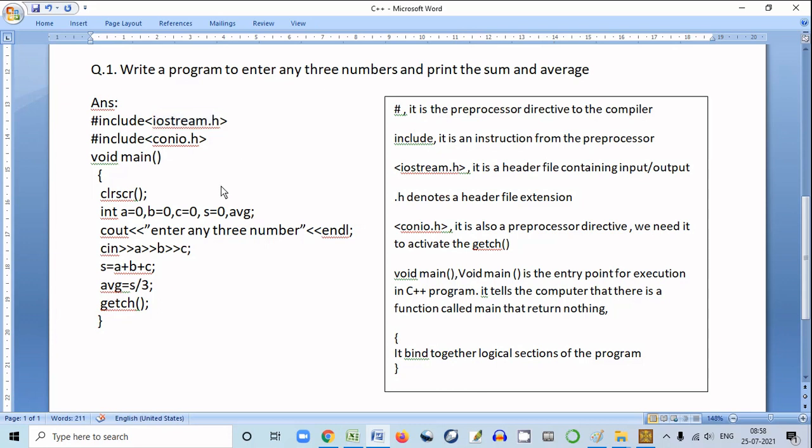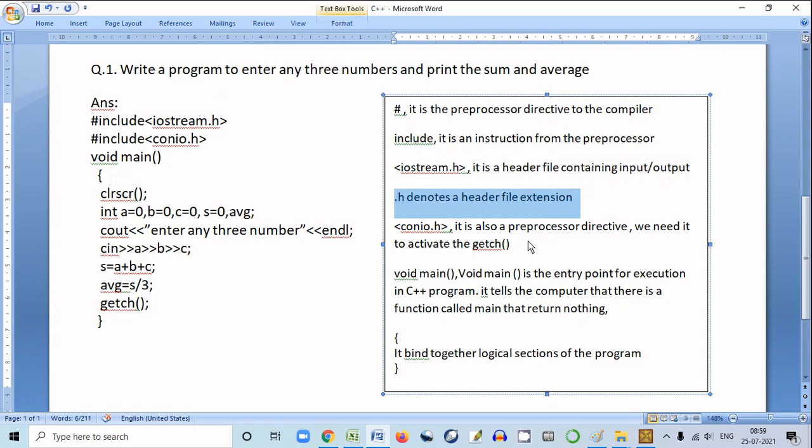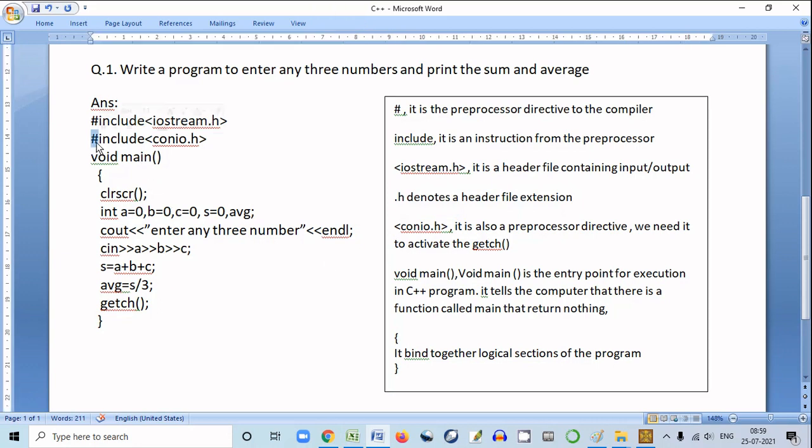Okay, if you don't include this header file in your program, then you will not be able to enter any number or message from the keyboard. Here .h denotes the header file extension. Next you can see again hash. Hash is a preprocessor directive.